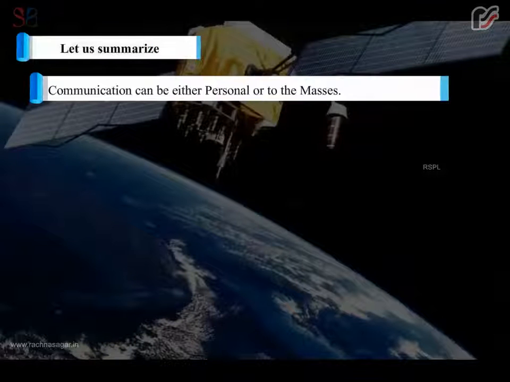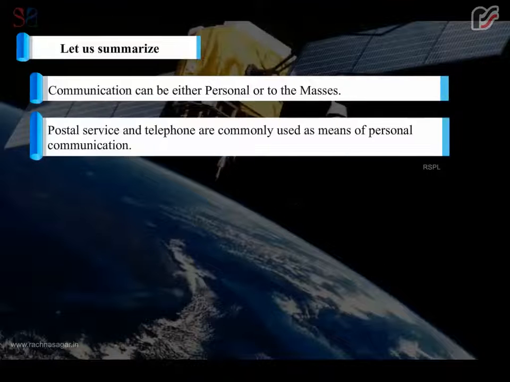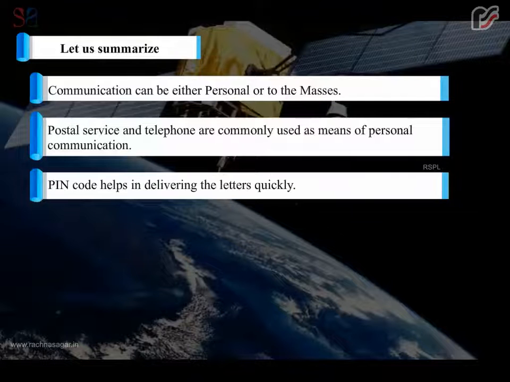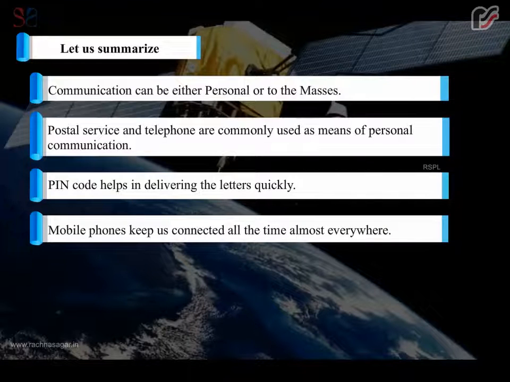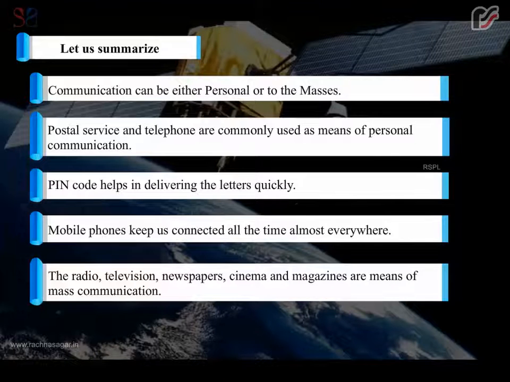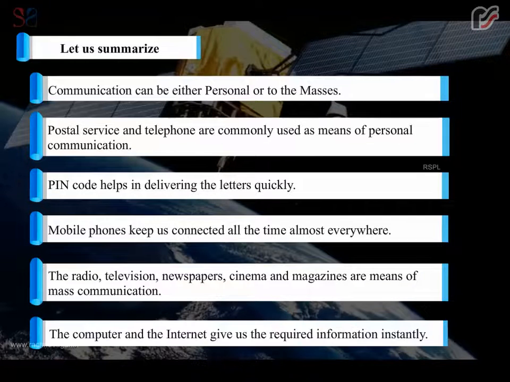Let us summarize. Communication can be either personal or to the masses. Postal service and telephone are commonly used as means of personal communication. PIN code helps in delivering the letters quickly. Mobile phones keep us connected all the time, almost everywhere. The radio, television, newspapers, cinema, and magazines are means of mass communication. The computer and the internet give us the required information instantly.